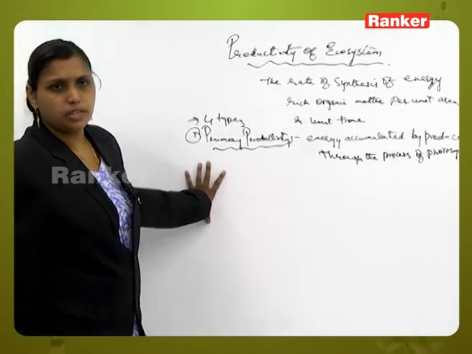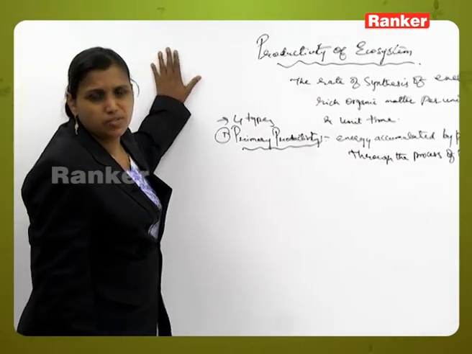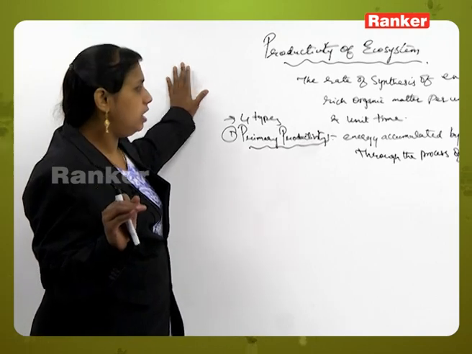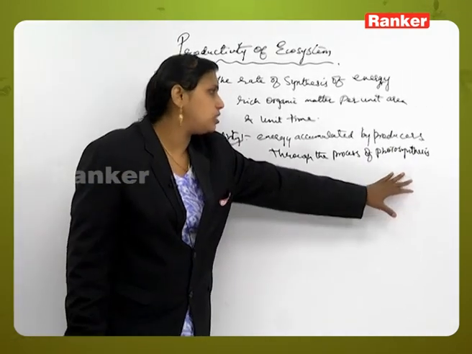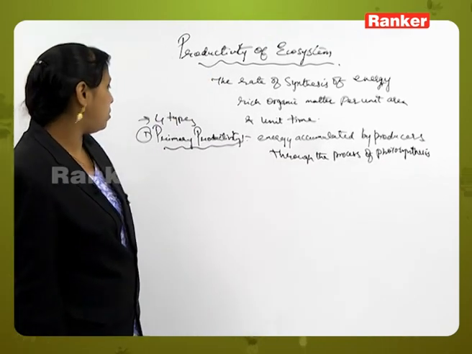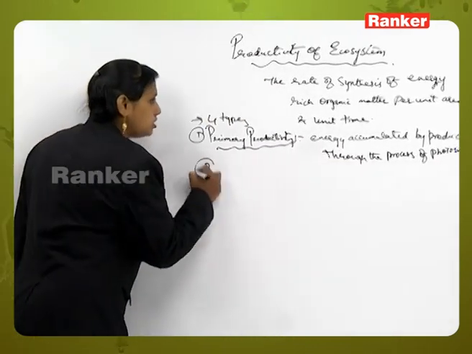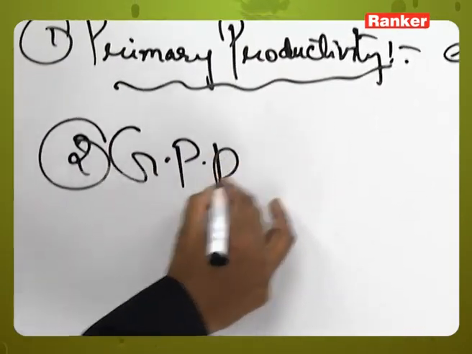So what is primary productivity? Basically the energy which is accumulated at the producers level, and the accumulation of energy which is occurring through the process of photosynthesis, is described as the primary productivity. Next term you have is the gross primary productivity, GPP.